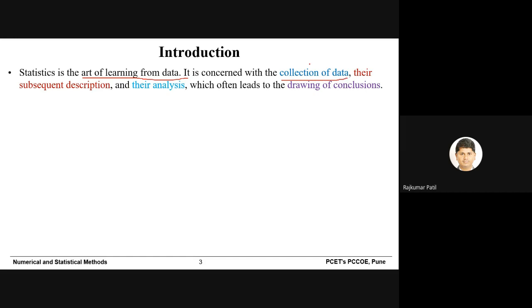So we need to find out the appropriate way of collecting the data. For example, we know that during this pandemic situation, if you visit different websites, for example the Johns Hopkins University website or any other website where COVID data was displayed, how do they come to know about a particular count? Because data has to be collected all over the world.